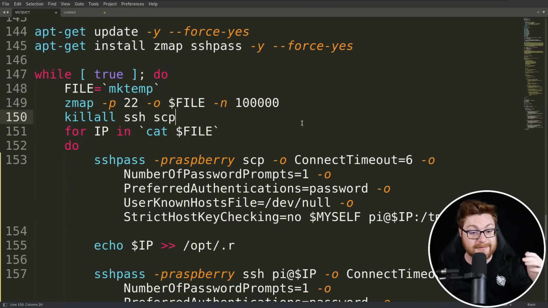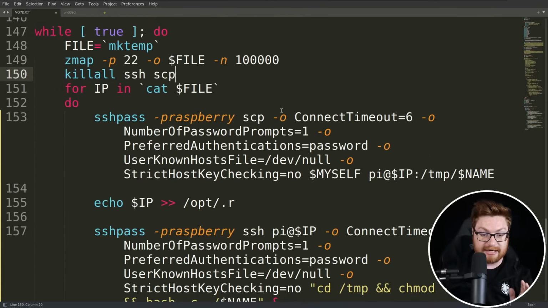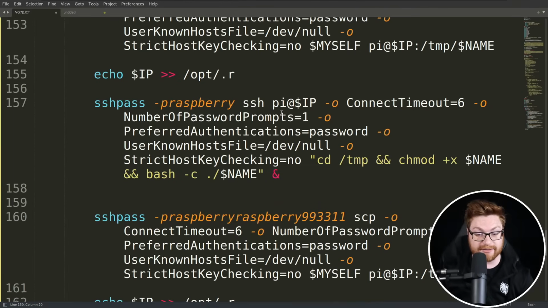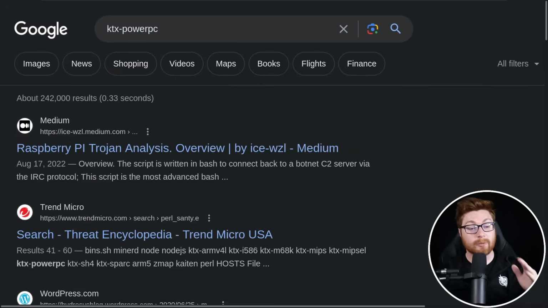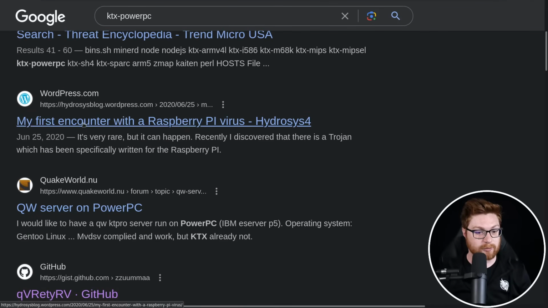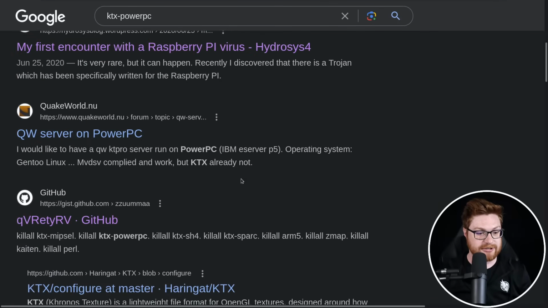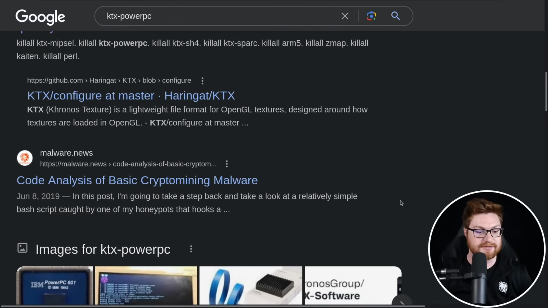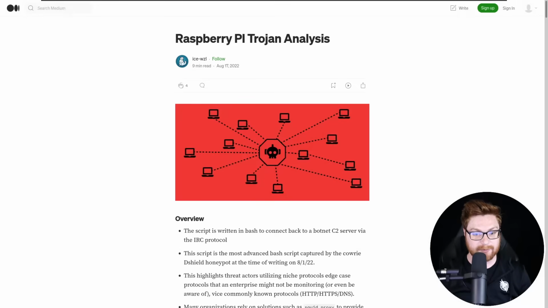Note that they're using ZMap to go find other victims from the victim they've already compromised to go beat up, change passwords, gain access all across the internet. That's so wild. Now, when I went Googling for some of those things that I just didn't recognize, like KTX PowerPC, there were a whole lot of articles and a certain amount of real threats, viruses, people already chatting about this thing. Someone actually even shared this exact sample that was sent to me in an email.